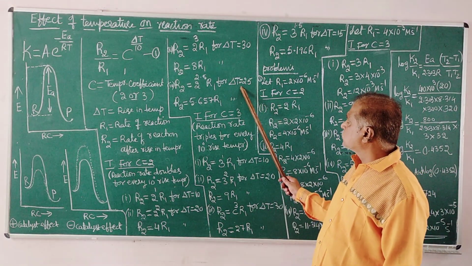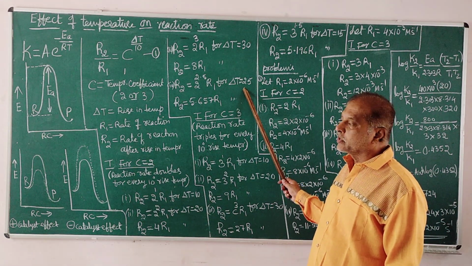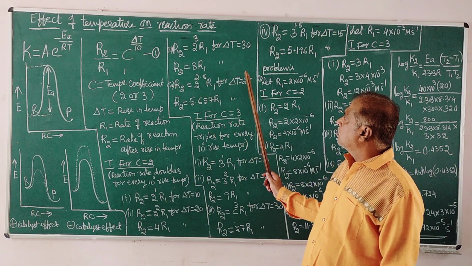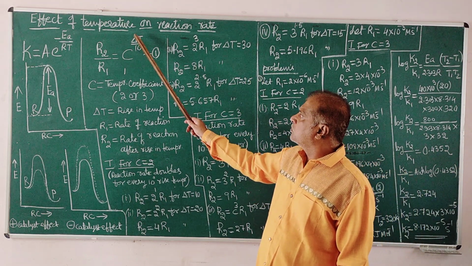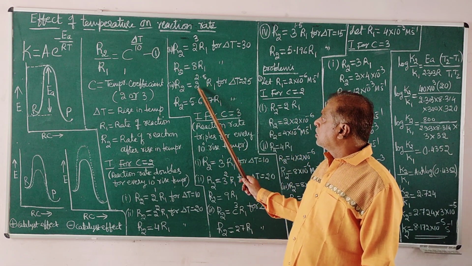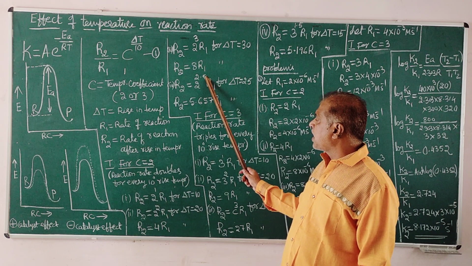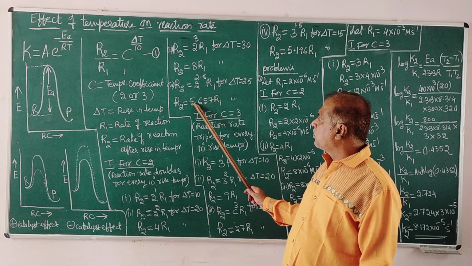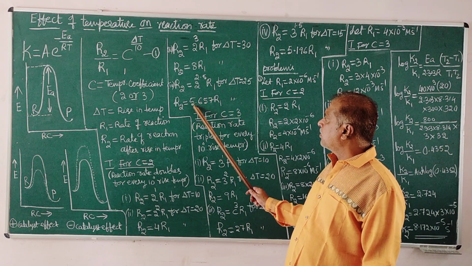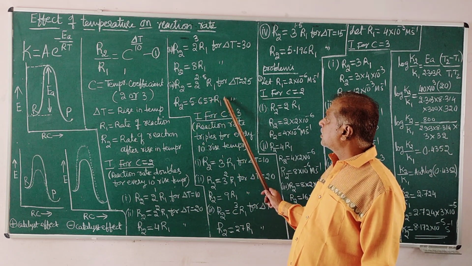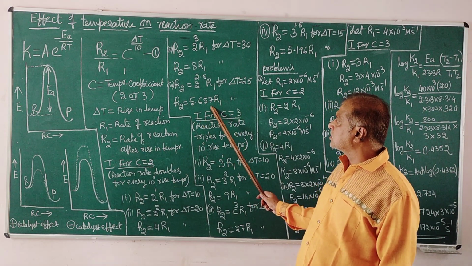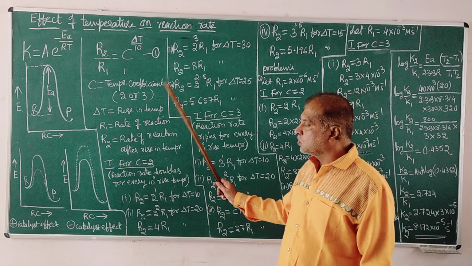Suppose a fraction like 25 degree, 15 degree or 32 degree rise, the same equation can be applied. R2 is equal to, for a 25-degree rise in temperature, 25 divided by 10, 2.5. So 2 to the power of 2.5, do the mathematical calculation, 5.657 into R1. The rate of the reaction increased by 5.657 times the initial rate. That is the increase in rate of reaction. This is for C equals 2.